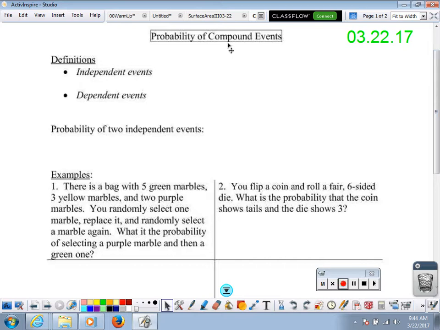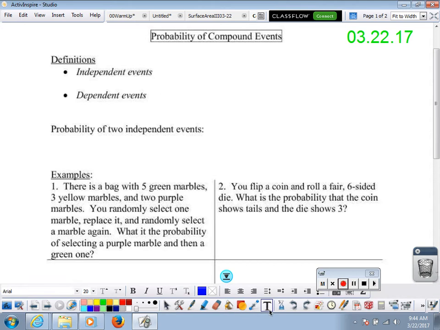Today we're going to talk about probability of compound events. A compound event just means that there's more than one thing happening. It's not just flipping a coin. Maybe you're flipping a coin twice, or maybe you're flipping a coin and rolling a die. Now the catch is sometimes you talk about independent compound events and sometimes you talk about dependent compound events. We're going to focus mostly on independent events.